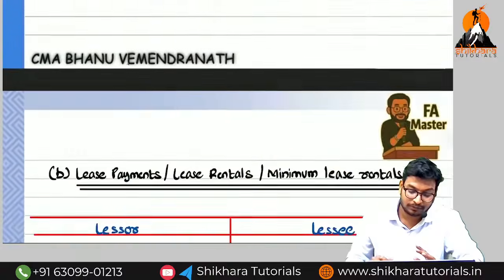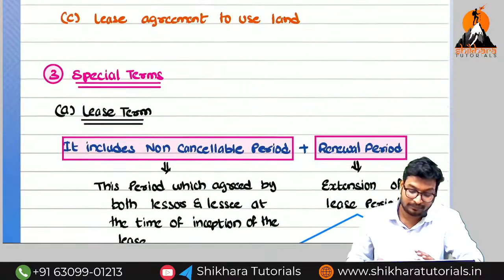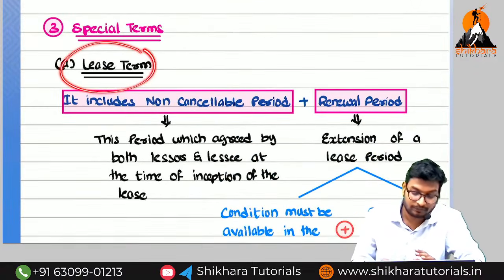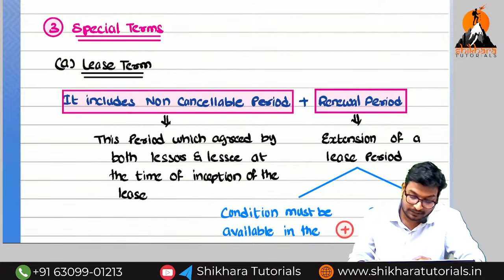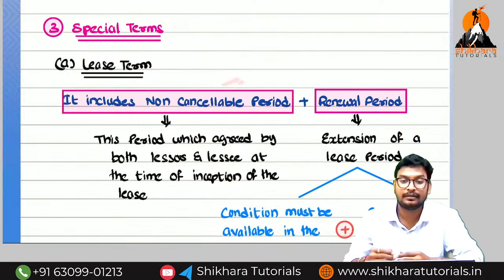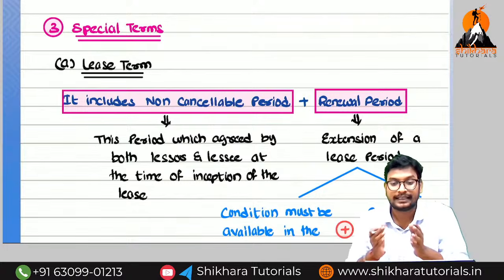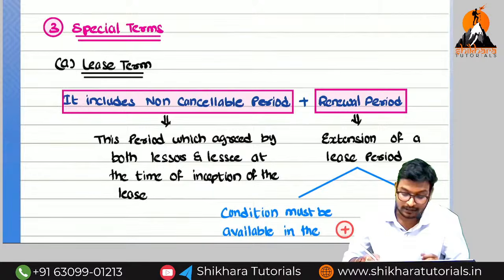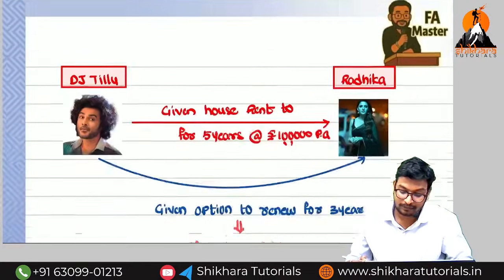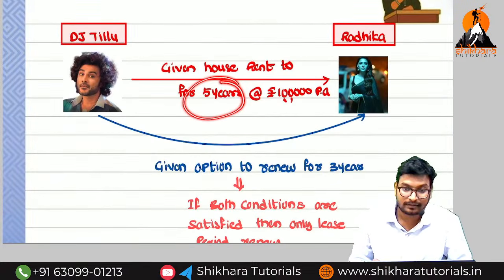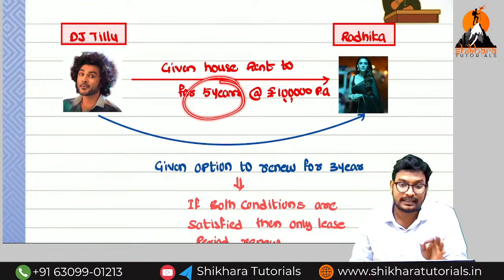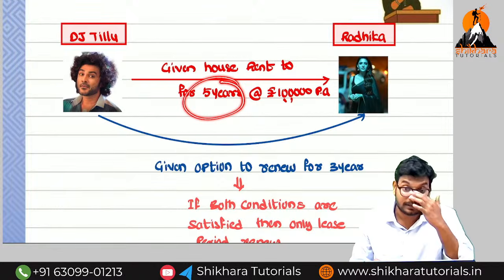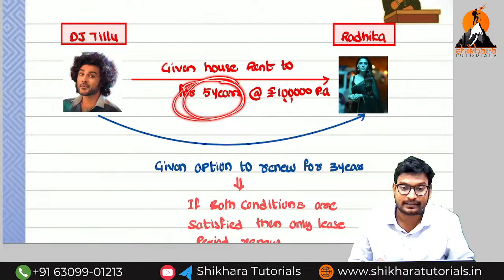What are the two things we have discussed? The first main point is the lease term. Lease term means non-cancelable lease. What is the meaning of non-cancelable lease? Whatever the initial agreement of the lease term is called non-cancelable. In this example, the initial 5 years, which they agreed at the time of entering into the agreement, is called the non-cancelable lease.